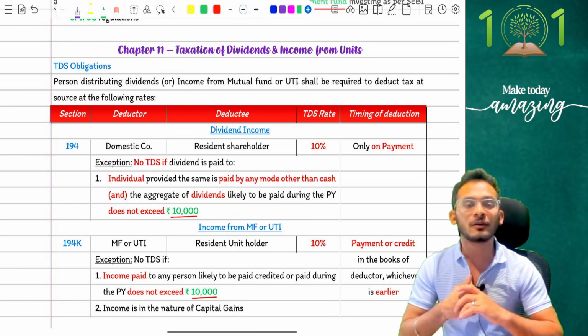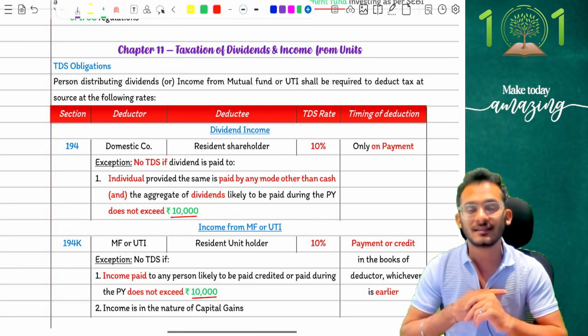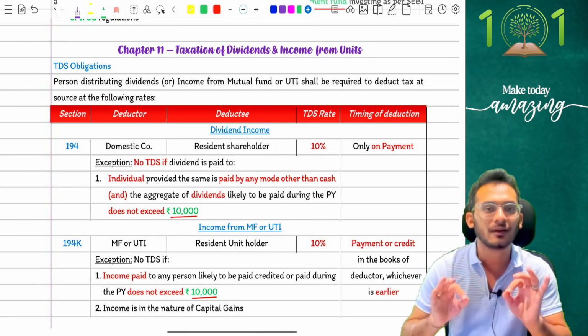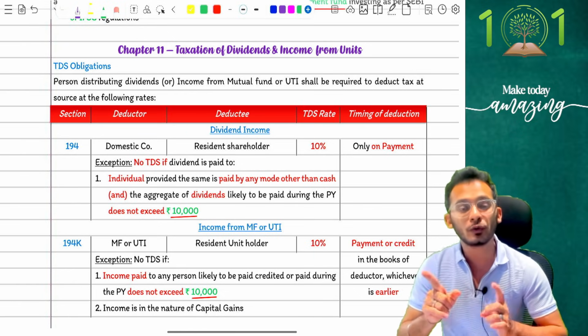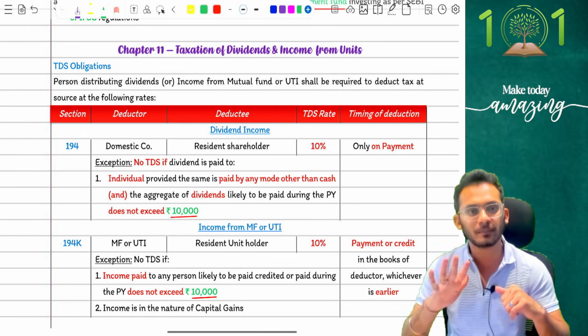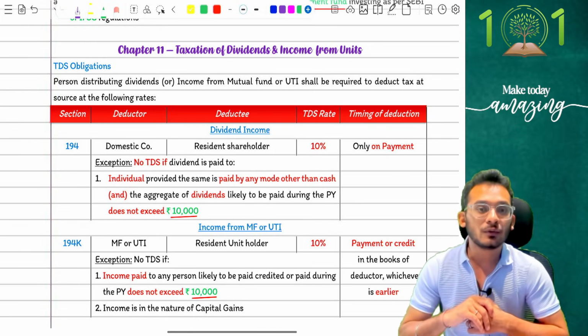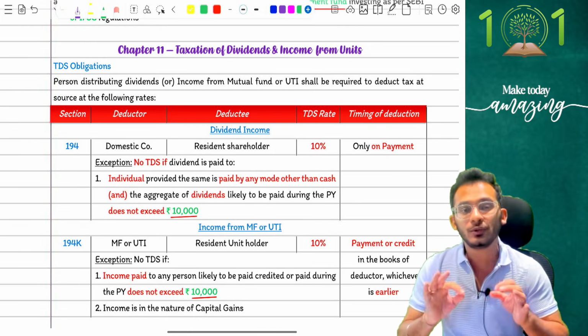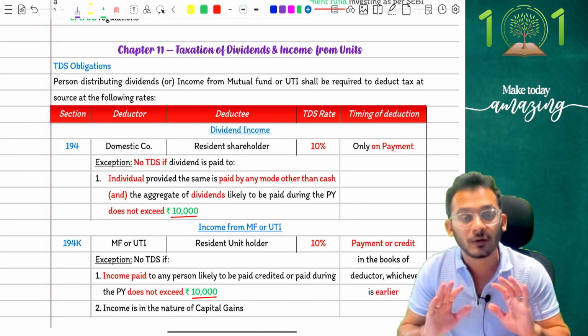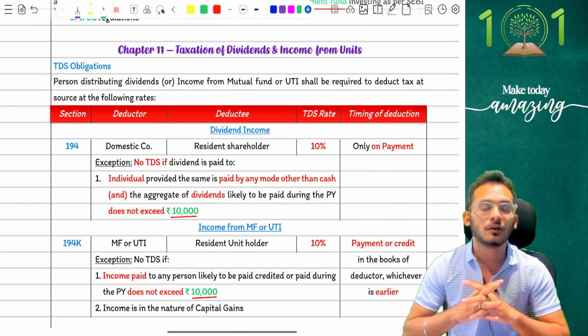The LRS scheme now clarifies that you will not have an overseas transaction TCS up to 10 lakh rupees, and if it's an overseas tour package, then it is 5% up to 10 lakh rupees. Second, if you're going to send any money outside India for education purpose through an education loan, then there'll be no liability of TCS on that.